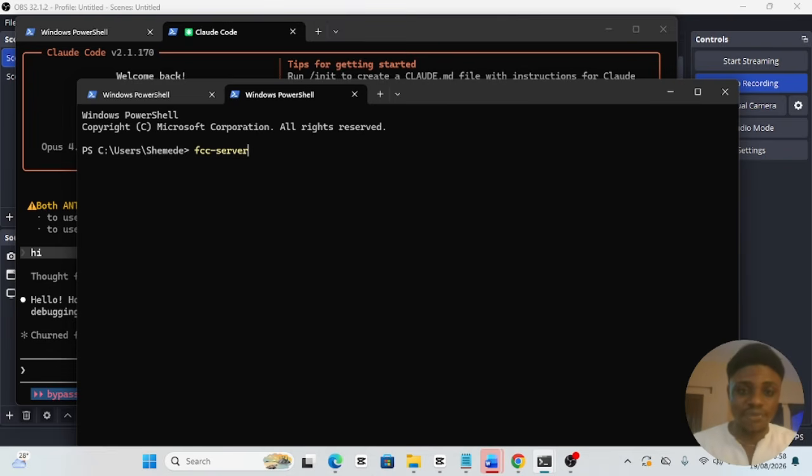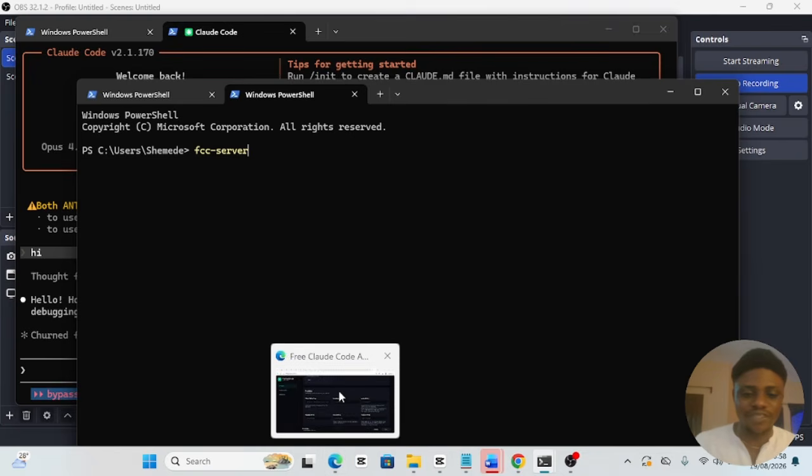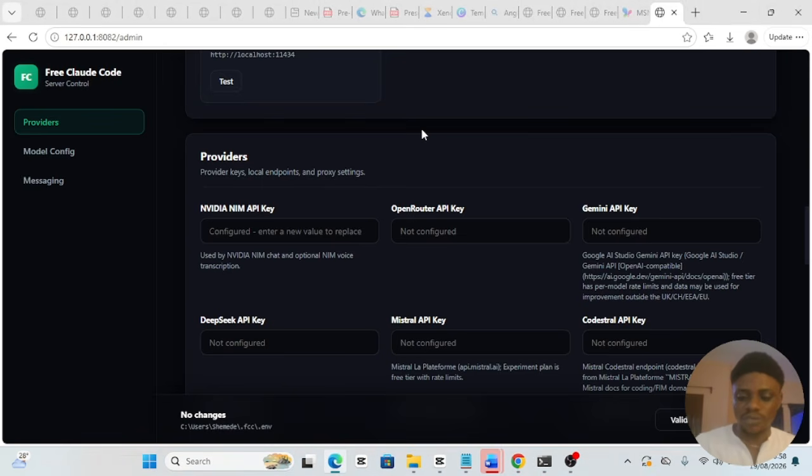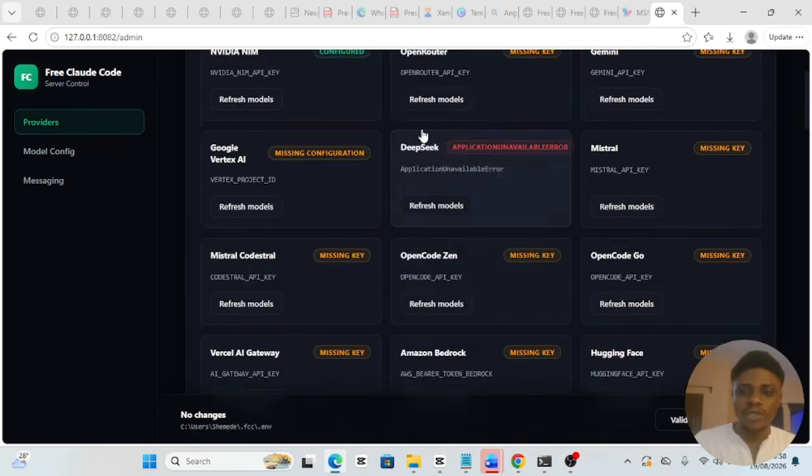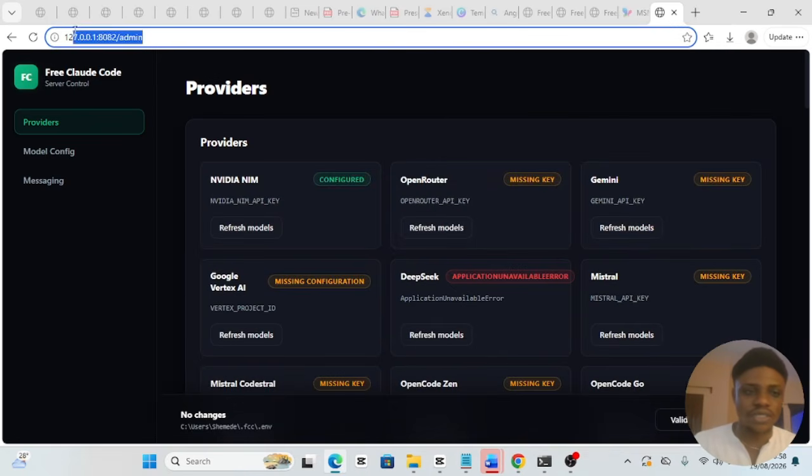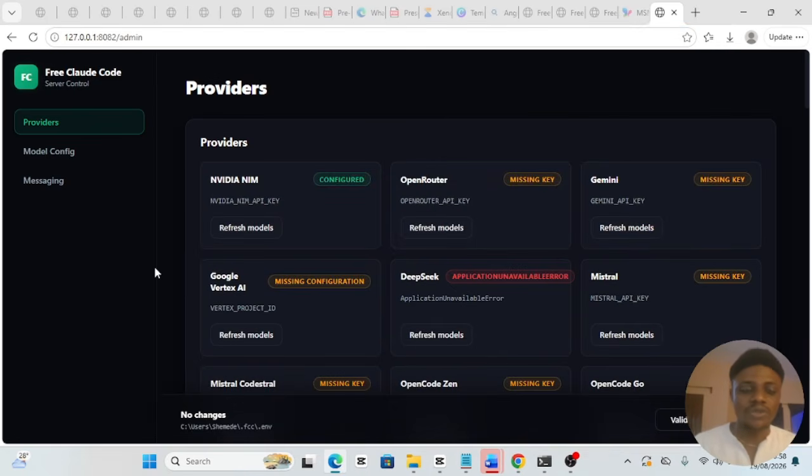Once you type this, it's going to open up this interface you are seeing here. You can see this is a complete local host from my computer system. Once I type this, I'm going to head over to NVIDIA to get an API key that we're going to use for our Claude Code.